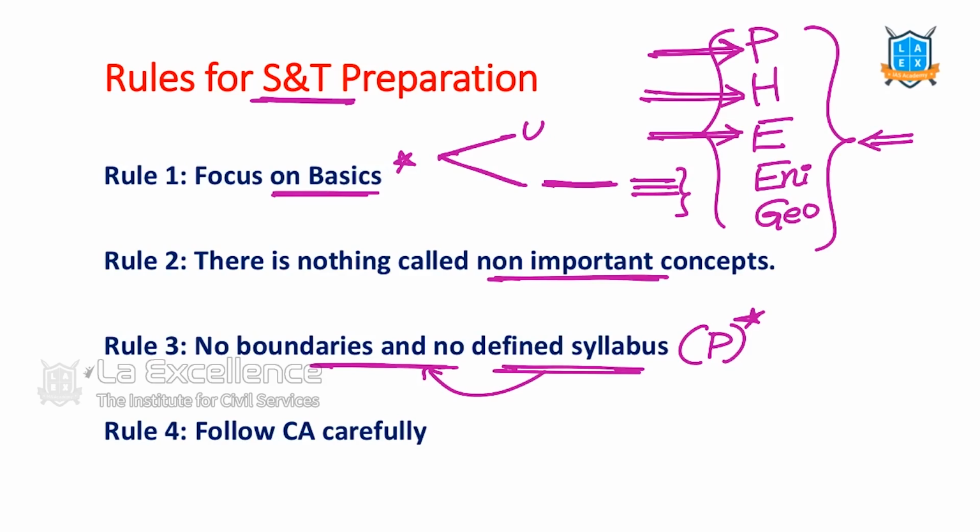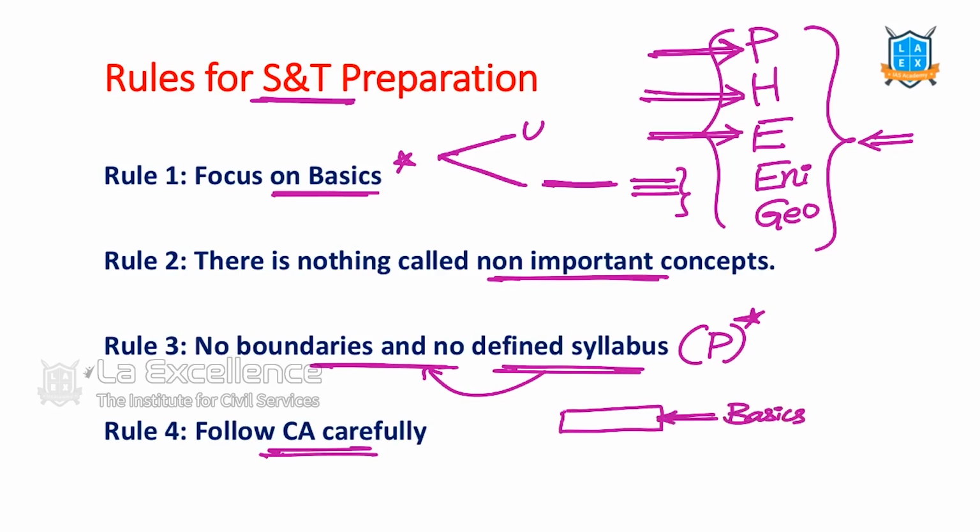So, how do we approach it then? How do we know which to read then if there's no defined syllabus? Where do we limit ourselves? That's based on our current affairs. Let's say in current affairs, there's this issue. Let's go back and read the basics related to it.